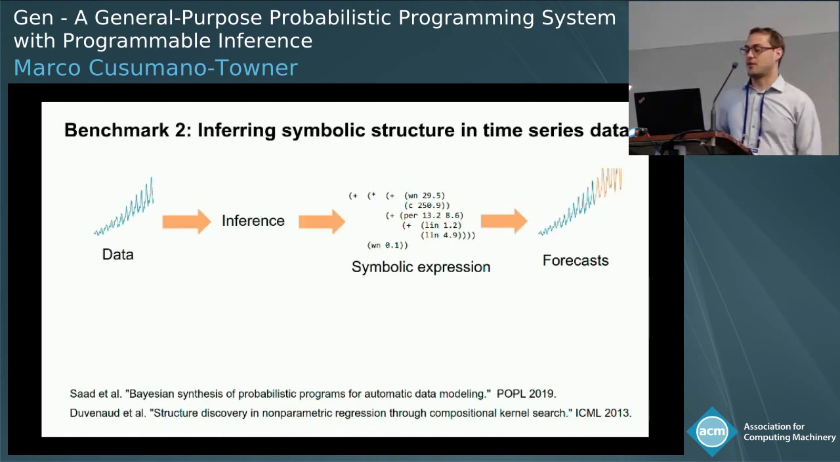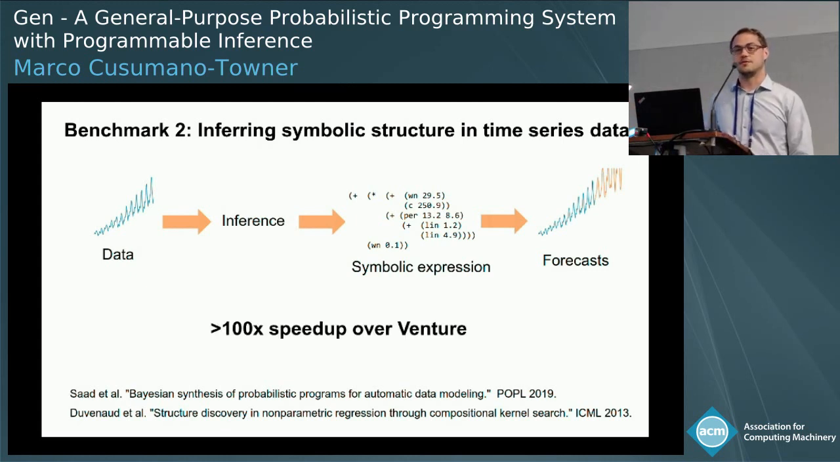So in a second benchmark, we show that Gen can be used to infer the symbolic structure in a data set. Here on the left, we have a time series data set, and we apply our inference algorithm, and we construct a symbolic expression which contains the semantic structure in the data, things like the periodicity in the data, as well as the general upward trend. Given the symbolic structure, we can make accurate forecasts forward.